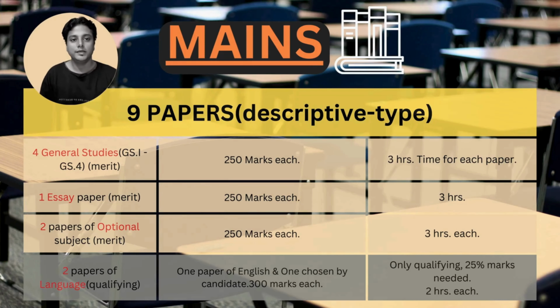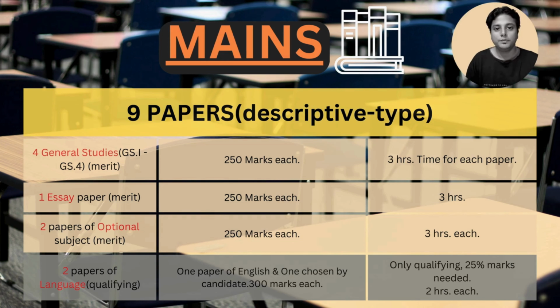In the mains stage, there are 9 papers, and all of the papers are descriptive type. 4 papers are of general studies, 2 papers are of the optional subject, 1 essay paper, and 2 language papers. One language paper is of English and the other language paper is chosen by the candidate. The language papers are of qualifying nature and 25% marks are needed to qualify this exam.